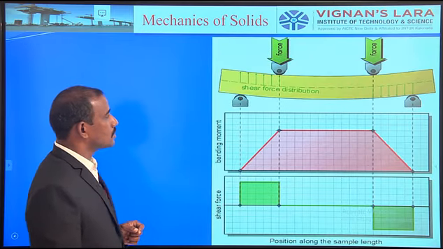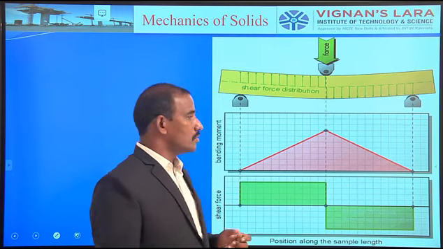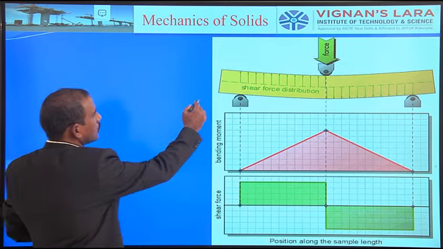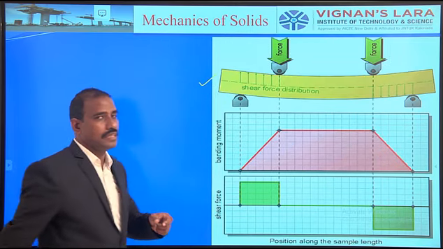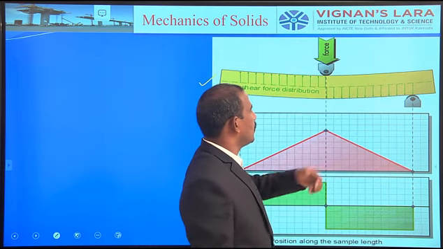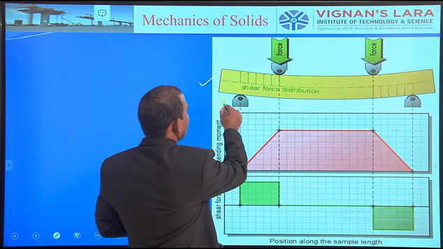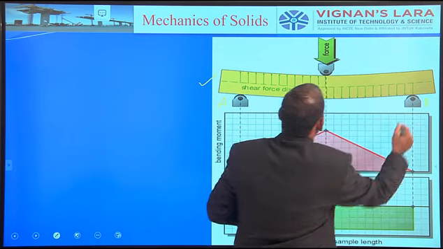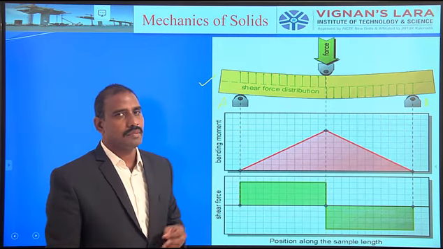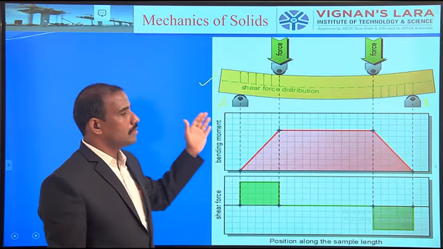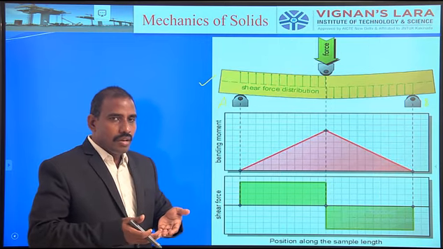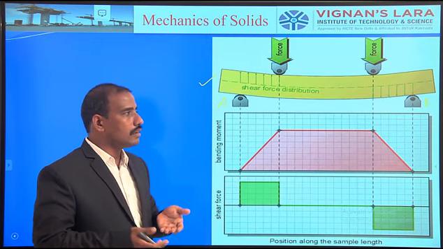This one gives a better example for calculation of the bending moment and shear force. For example, this is one kind of structural member. The best one is the bridge. The bridge is supported at its ends, for example at end A and end B. A force of some magnitude is applied on or acting on the member. The best example is when vehicles are moving continuously, the beam always tries to deflect or bend.